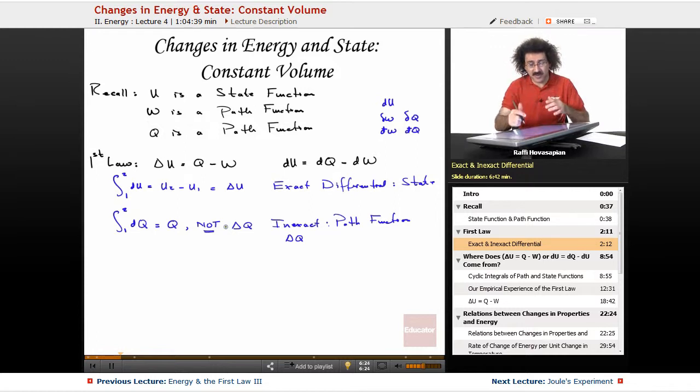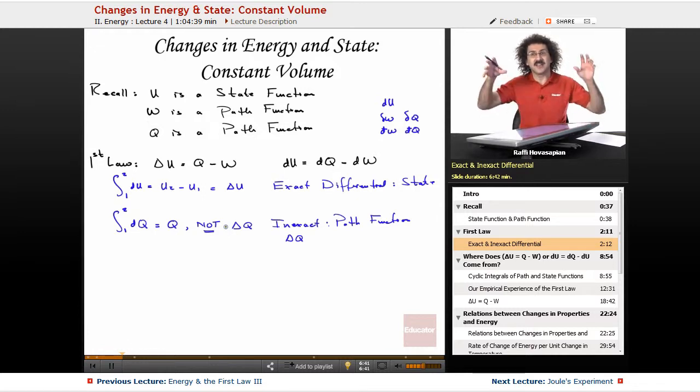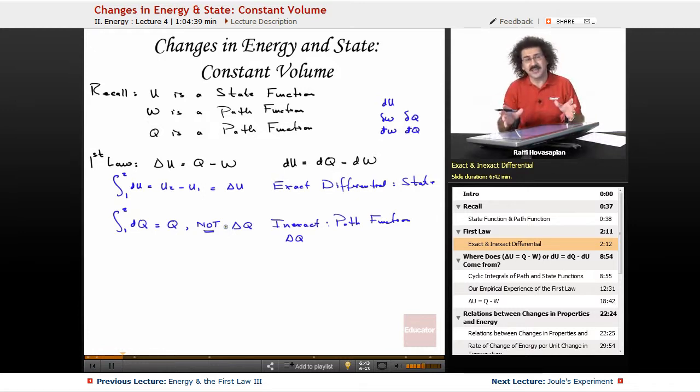A system doesn't possess heat. A system has a certain temperature. Temperature and heat are not the same thing. Heat is what happens during a change of state. So it makes no sense to say that there's a certain amount of heat in the beginning, a certain amount of heat in the end, and the change in heat is the difference between the two. A system does not possess heat.